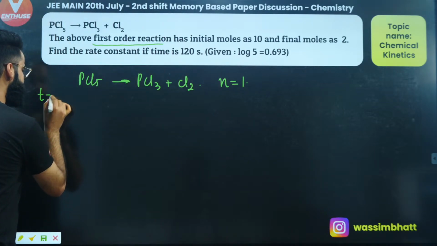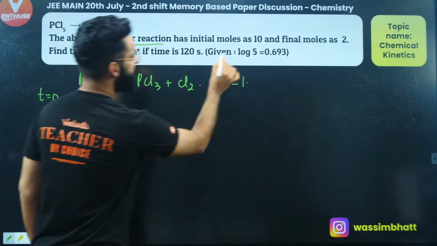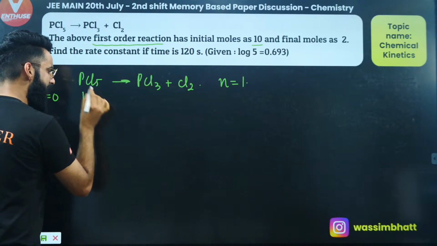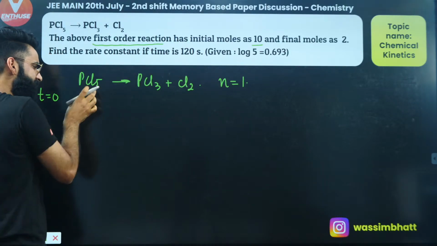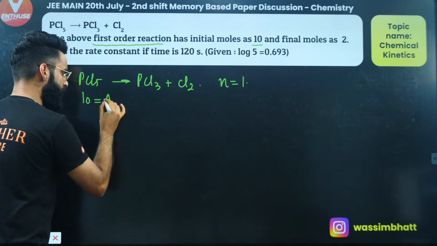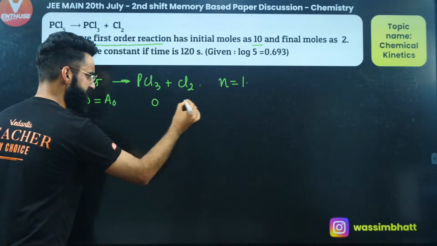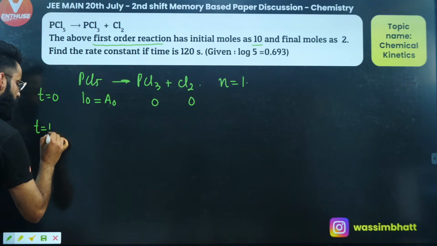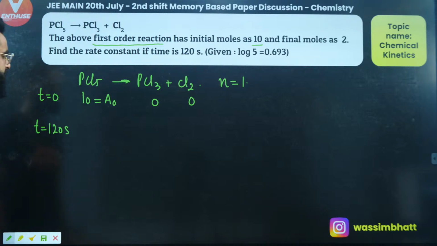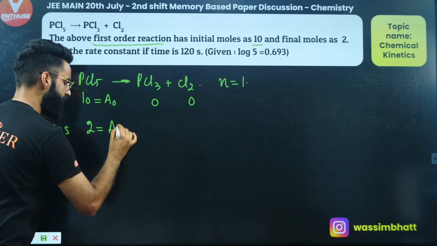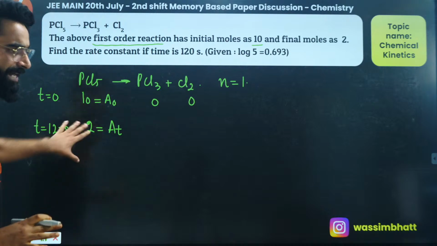Initially, as per the question, we have some 10 moles of the reactant. I'm starting with 10 moles of the reactant, right? And the number of moles of the reactant at time t equal to 0, or the concentration of reactant at time t equal to 0, we represent that by A0. And it's mentioned in the question that after 120 seconds, the number of moles of PCl5 left in the container is 2. The question would have been like this, right?